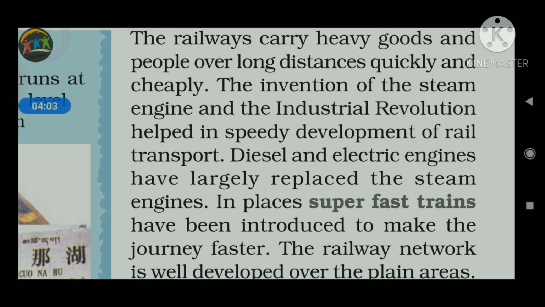In most areas nowadays we emphasize the use of electric engines because they are environment friendly and can reduce environmental pollution. So nowadays we are replacing the steam engine, and even the diesel engine.